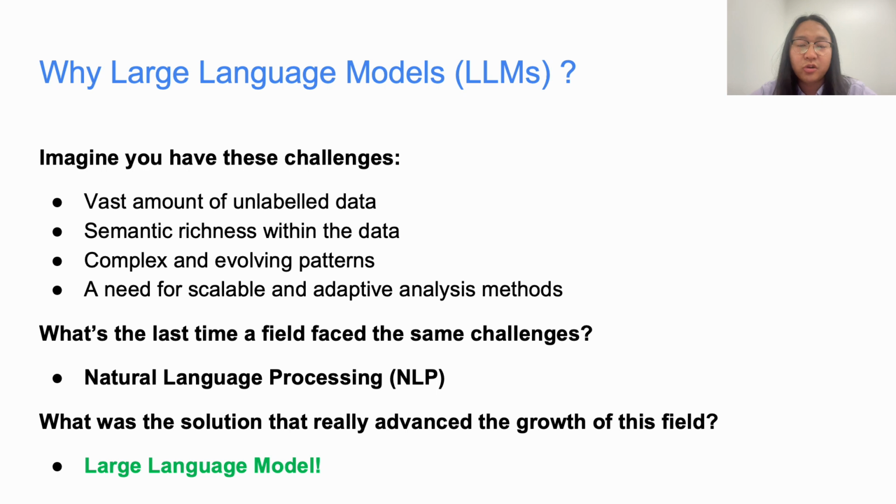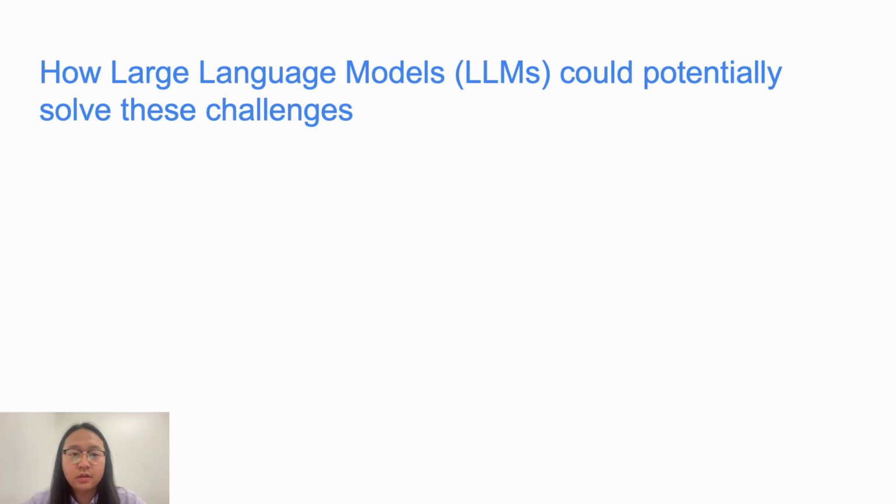The rationale for this approach is based on the similarities between the scale, structure, and semantic richness of NLP corpora and censorship measurement data. Just as large language models have transformed NLP, I believe they hold the potential to revolutionize the field of internet censorship detection. So how could large language models potentially solve these challenges?